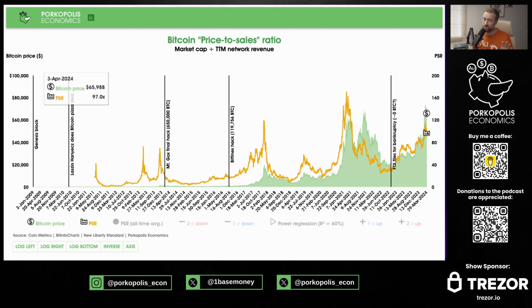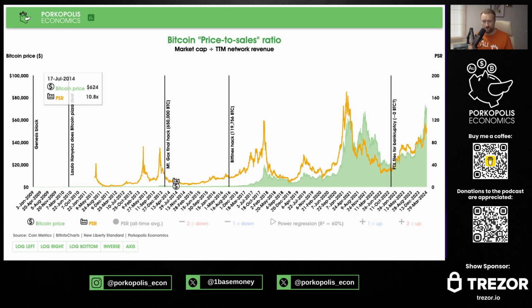Okay. And this is on the back of my last video, when we talked about the breakdown between block reward and fees. Block reward is about 90%, especially on a trailing 12-month basis, 90% of miner revenue, fees 10%. That's just where it is right now. But the total revenue is what you've got to look at to make this PSR comparison make sense. Okay. So higher highs is one of the things I said here, and also higher lows.